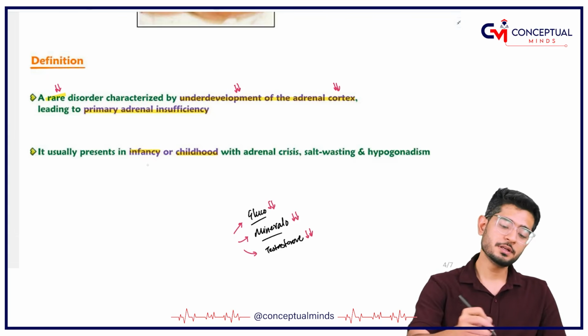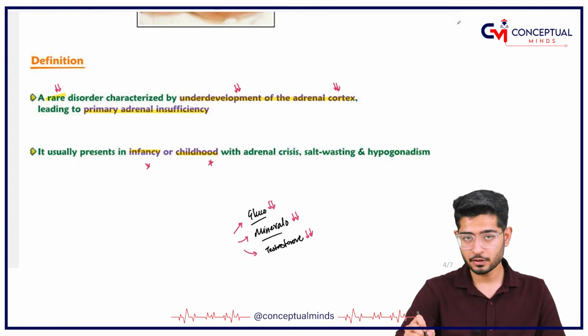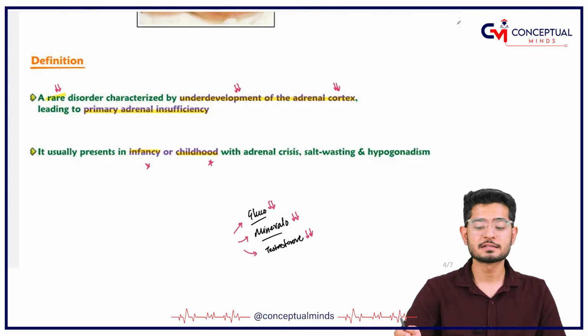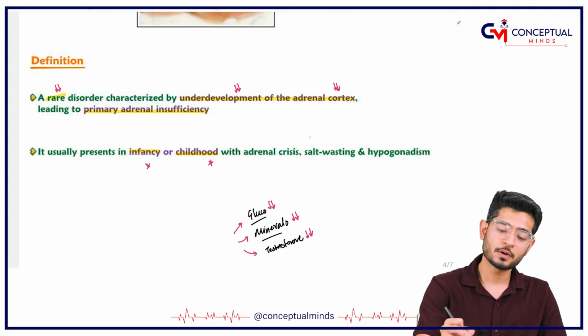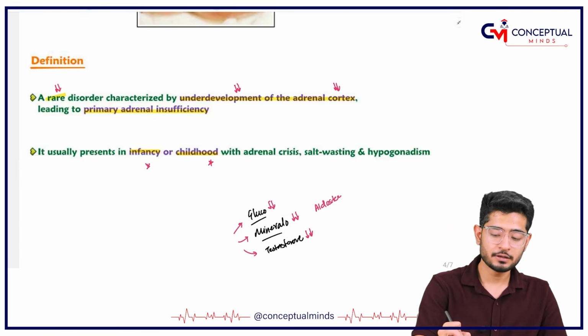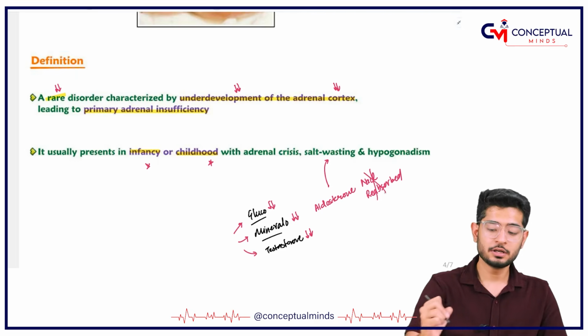Now, it usually presents in infancy or childhood, and adrenal crisis is going to happen. There will be salt wasting. Why? Because there are no mineralocorticoids, there is a decrease in the level of aldosterone, and that is why the NaCl is not getting reabsorbed. So it will lead to salt wasting.